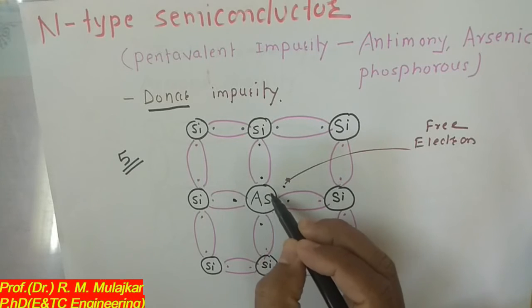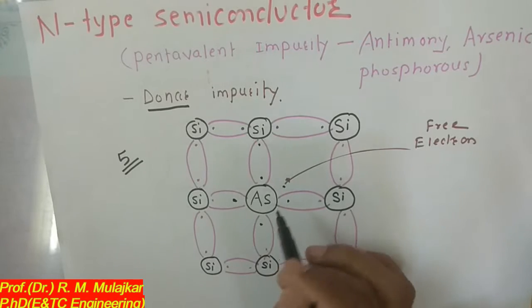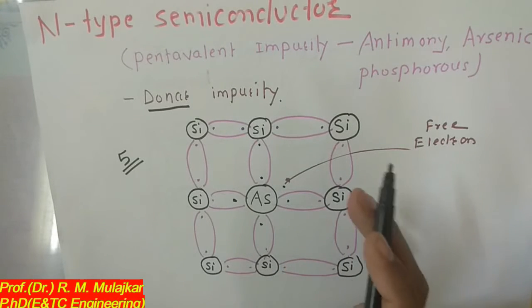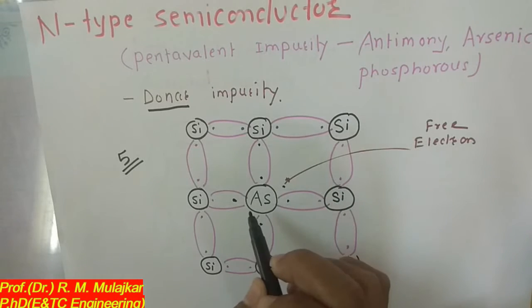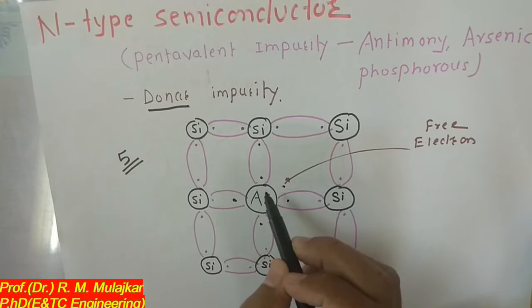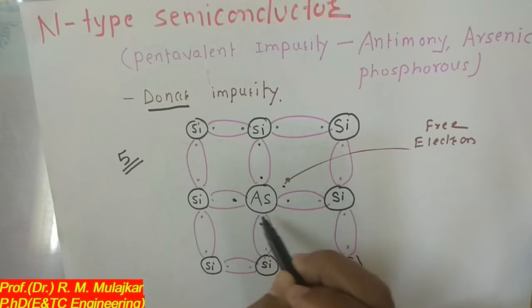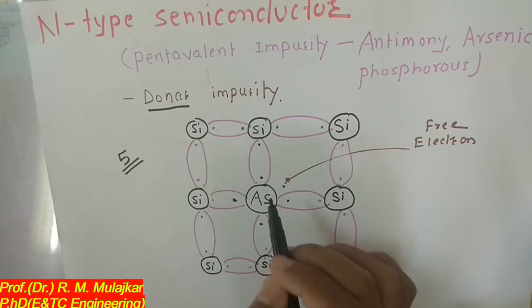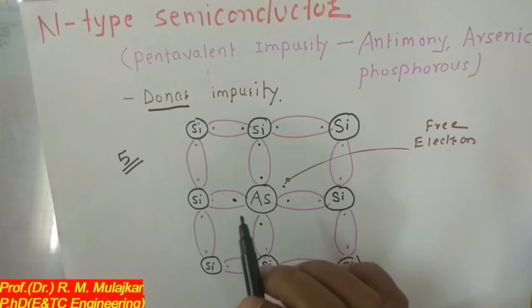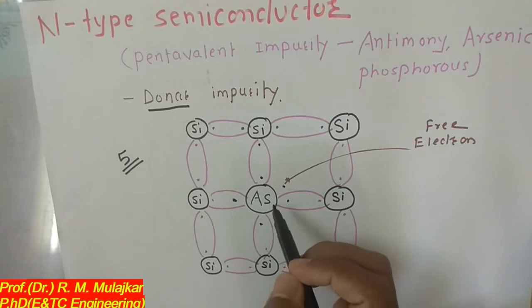So for each arsenic element, 1 electron remains free to flow, and it will move in the conduction band. So the number of electrons that move depends on the number of arsenic atoms used. Suppose I have to create 100 free electrons, so I have to add 100 arsenic atoms. Then the 100 free electrons move in the conduction band, and the current will flow through this material.